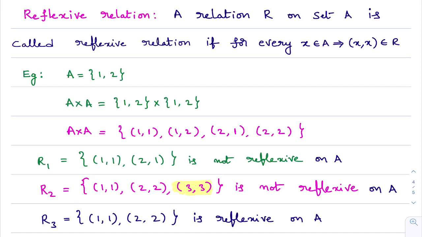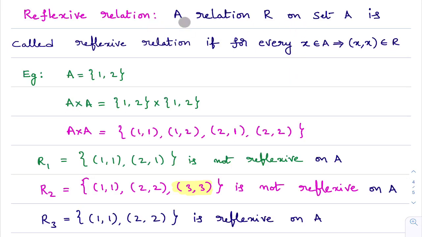We will see what is a reflexive relation. See, reflexive relation. A relation R on set A, which means R is a relation from A to A, is called a reflexive relation if for every x belongs to A, the ordered pair x comma x belongs to R. It is a little confusing, but after the examples you can understand this definition.